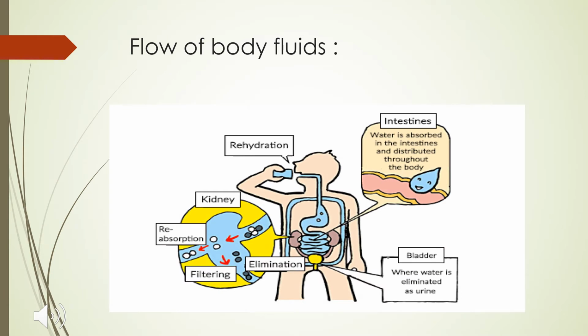The flow of body fluids. Whenever we take water, that is rehydrating the body. Giving water to our body is rehydration. So that water is absorbed in the intestine and distributed throughout our body, and it gets filtered in the kidneys, and it gets eliminated through the kidneys as urine. This is how the body fluids flow in our body.